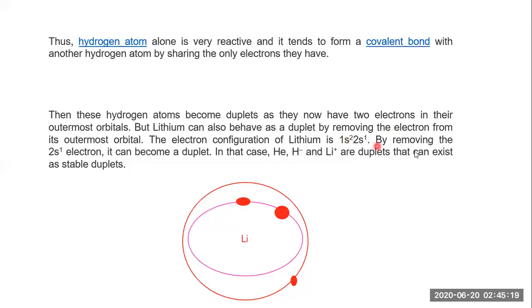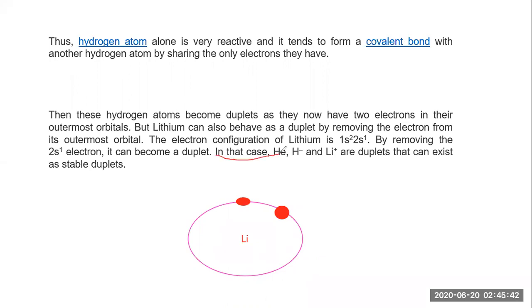By removing the 2s1 electron, let's remove this electron. If you remove this electron, now look at this atom. It seems like it has completed its duplet. So it can become a duplet.